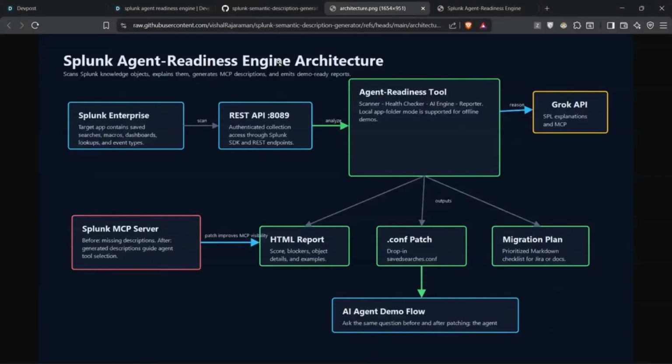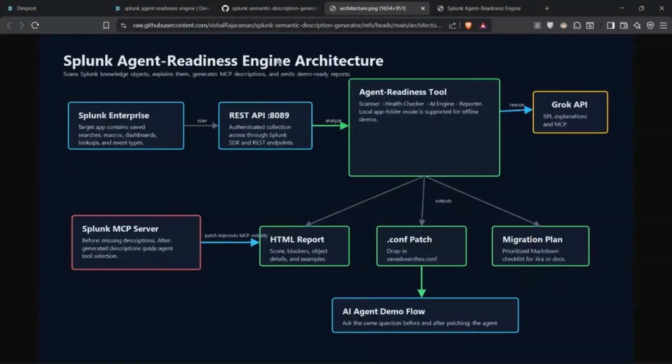Splunk recently introduced the MCP server, which allows any AI agent to communicate with apps present in Splunkbase. But it has one problem. Currently, most of the apps don't have inbuilt semantic descriptions in the MCP server. So when an AI agent tries to call the saved searches, it has to reverse engineer the SPL queries and determine the appropriate tool to call. Even though it calls the correct saved search, it requires a lot of tokens.